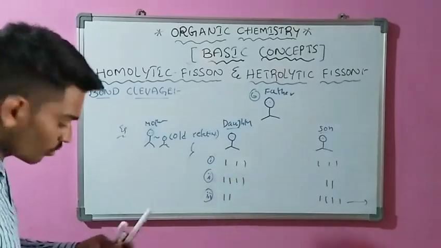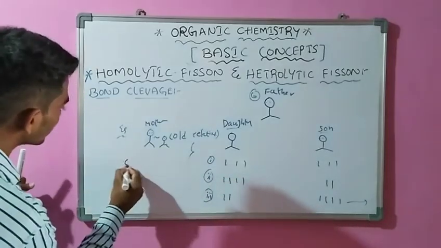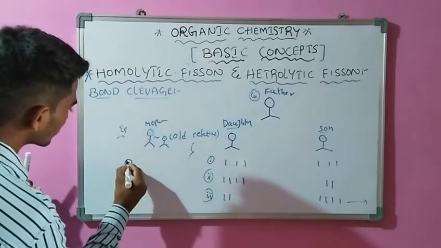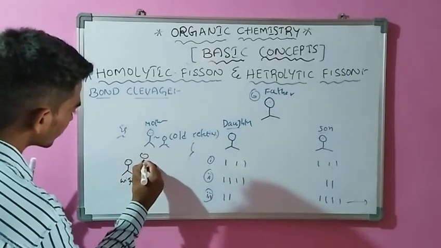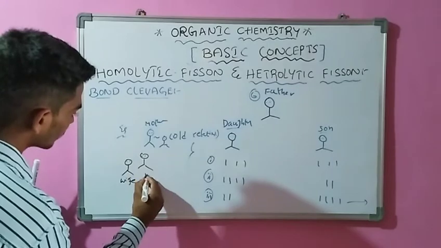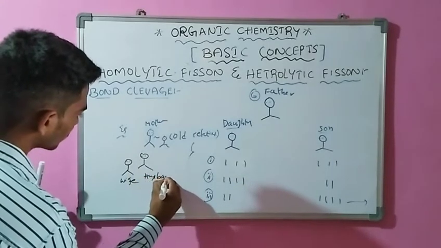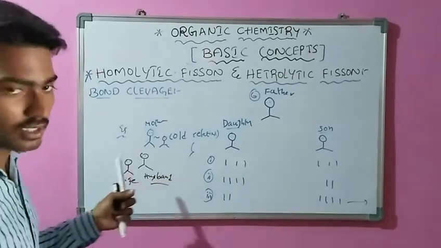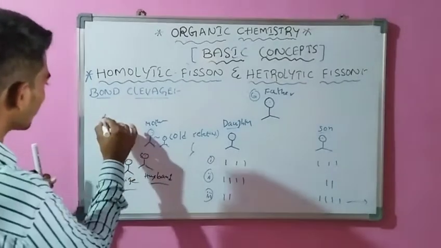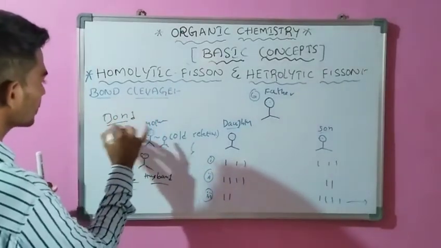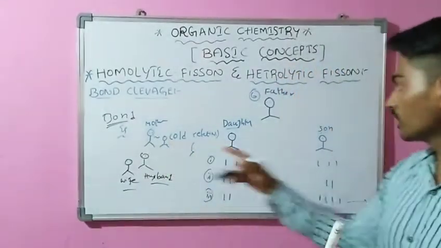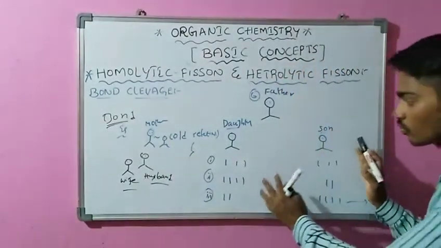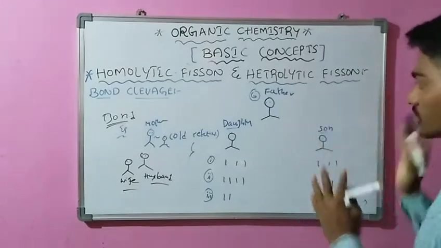And a new relation, what is the new relation? Wife and husband is a new relation. This is the wife and this is the husband. In our chemistry, a relation is nothing but a bond. This story, too, helps in understanding homolytic and heterolytic fission.